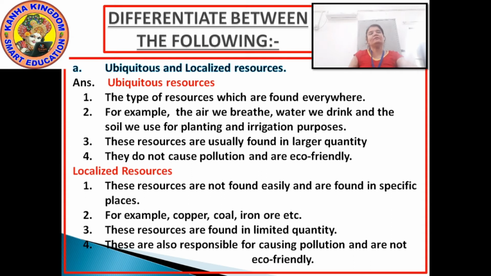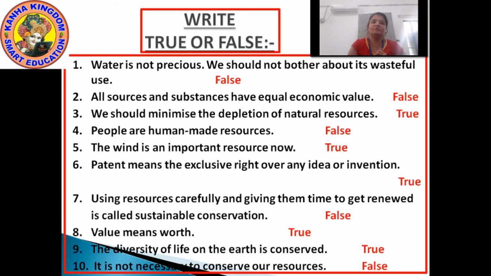Okay, now moving to the next: true or false. For the first true or false: water is not precious. We should not bother about its wasteful use. By the sentence it is understood it is telling that water is not precious, you should waste water as much as you want. So is it true or is it false? It is false. We should not waste the water because water is very precious.